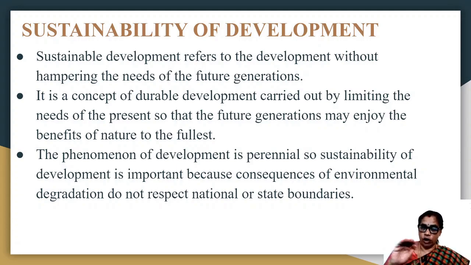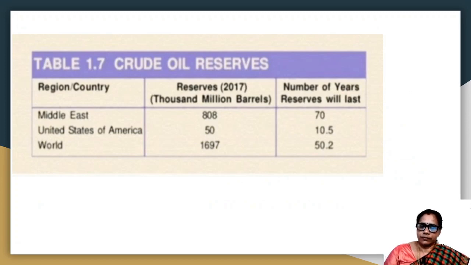So that environmental problem will not affect a particular country like India or America or China or Japan. So it does not respect national or state boundaries. We are all linked together. All countries of the world are linked together. We are not independent, we are interdependent. So all the work and efforts taken by us will affect the other persons also. So here it is perennial. So sustainability of development is very, very important.